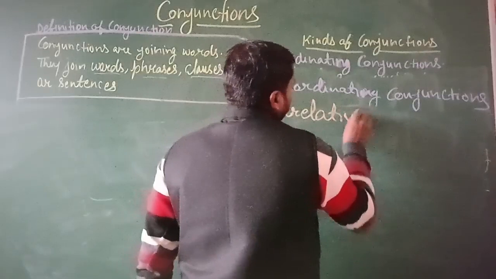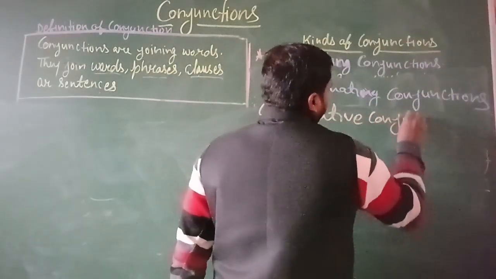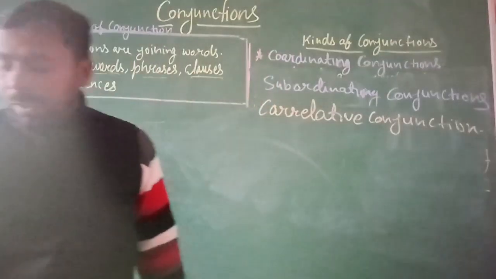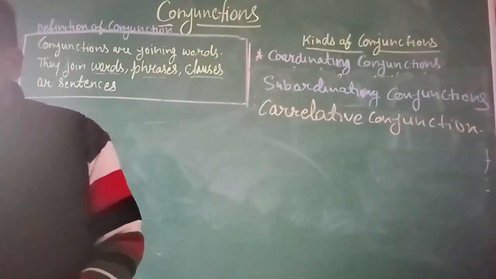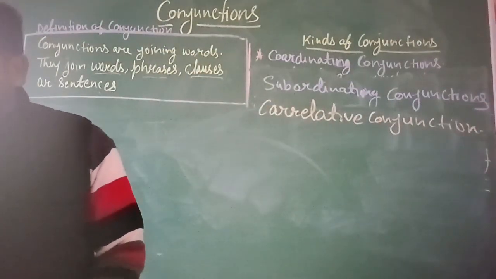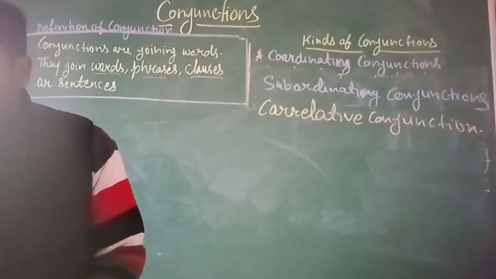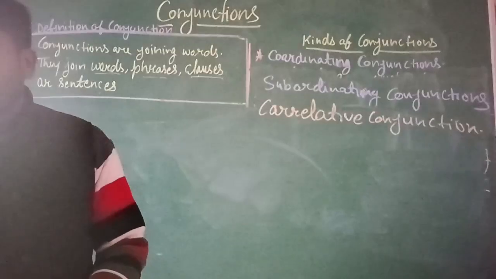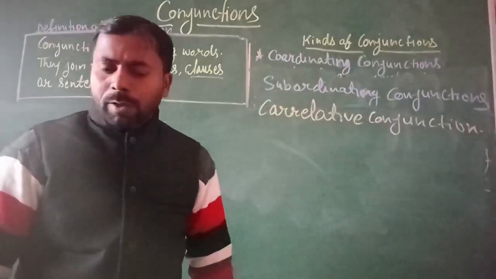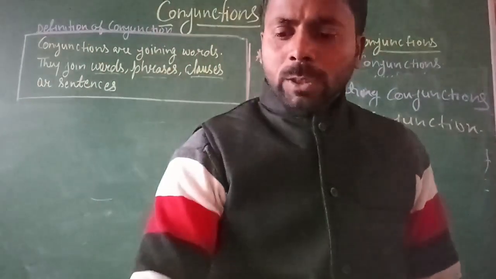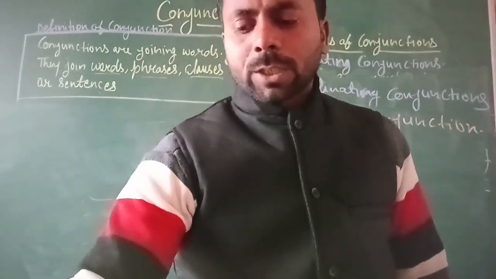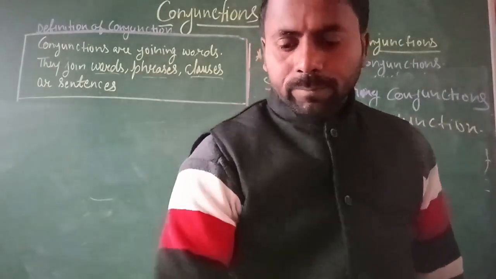Correlative conjunctions are pairs that join two phrases or words of equal importance. It expresses equal importance. Neither one depends on the other. Clear?